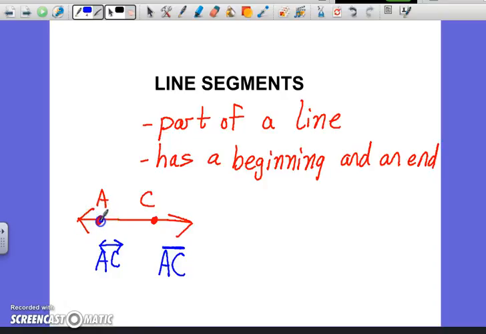This segment, this part right here, segment AC says it starts at A, goes to C, and it stops. It's a part of a line. Every line has line segments, lots of them. It's simply a part of a line. Is it one-dimensional or two-dimensional? It's one-dimensional. It just has length. It doesn't have any width. So a line segment, you write it with two uppercase letters, and we show it as a bar. It has a beginning. It has an end. It's a part of a line.